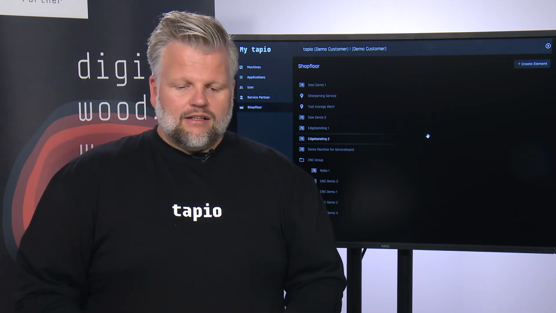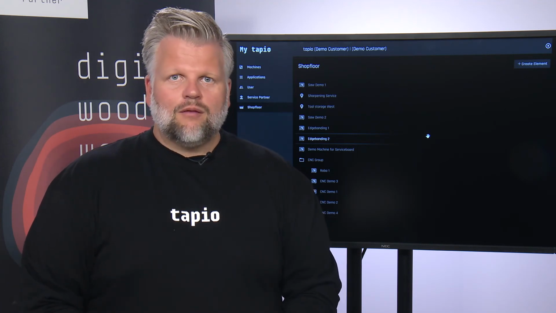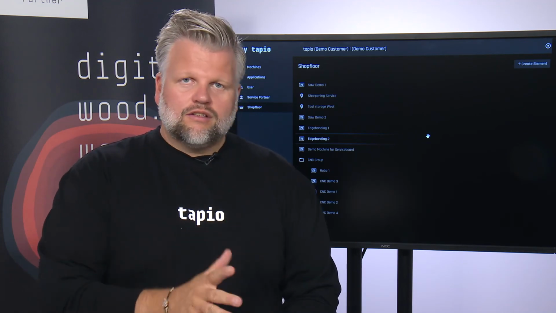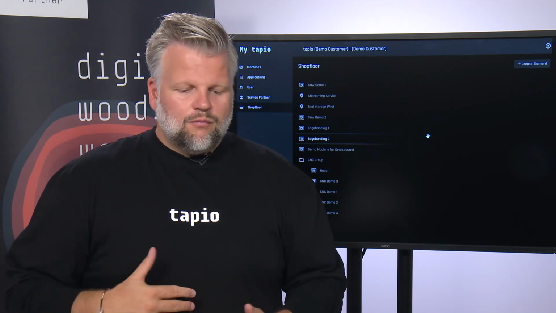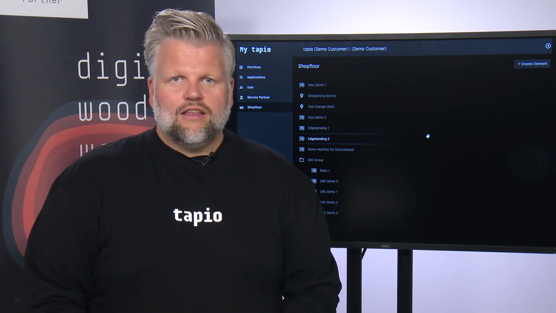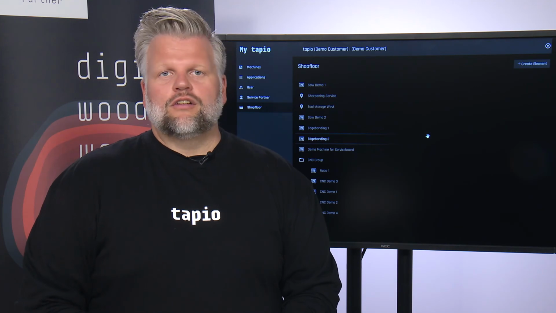Yeah, that's basically it. So I would say just register on tapio.one, and then when you're in Tapio, just go through the different tabs and just try to manage all your machines, applications, users, and service partner relationships, and then you're good to go for the next step of digitalization.